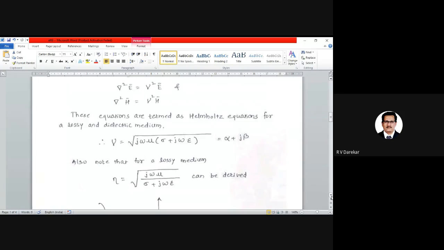In a very similar way as we have derived gamma, we have to remind ourselves that for any lossy medium there is the eta concept. Eta has been given a name. To check the connectivity, I will ask somebody present here. I will ask my favorite student Prathamesh. Prathamesh, what is eta, friend? Prathamesh, are you here?